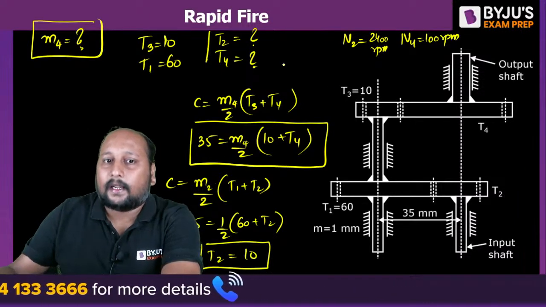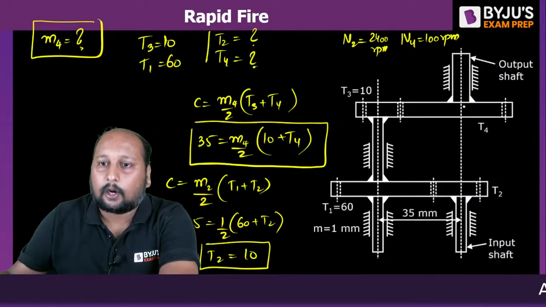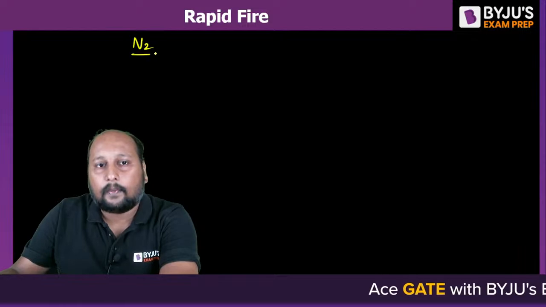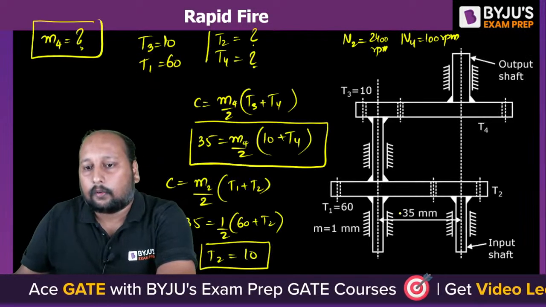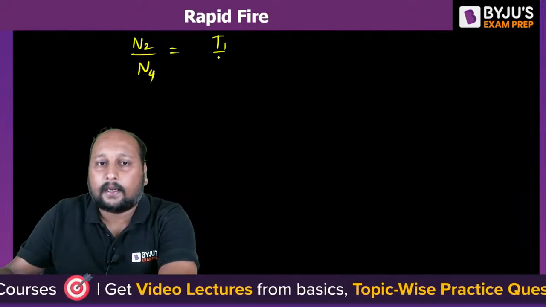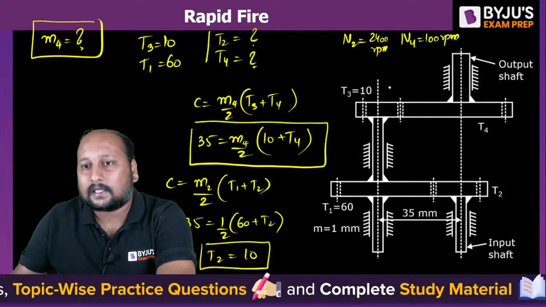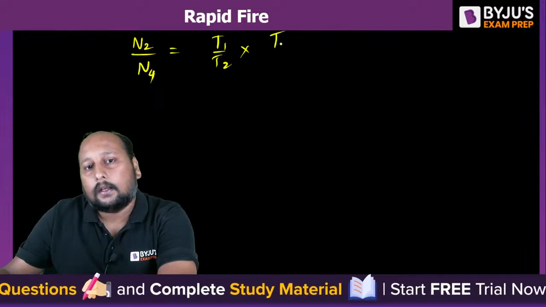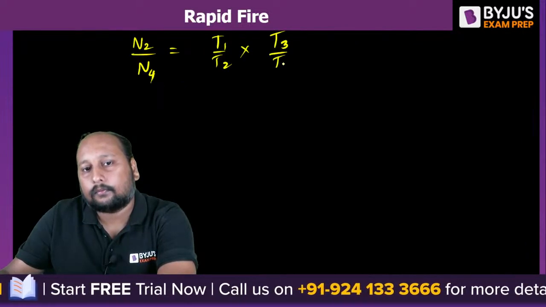So what we can do, we can take the velocity ratio. What is the driver and driven? The input is this one, output is this one. So I can say N2 by N4 is the velocity ratio. Now we can see that 2 is driving 1. So T1 by T2 into, 1 and 3 are compound, 3 is driving 4. So T3 by T4.